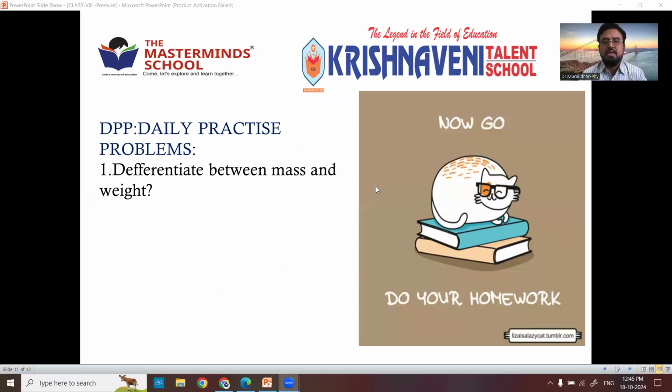So you can see the homework there. Differentiate between mass and weight. What I just gave, you make it clear in your notebook, your target notebook or your IIT notebook, and take the signatures from your respective class teacher, subject teachers and parents. Okay. Note down the homework and complete that. Already completed, make it clarity.